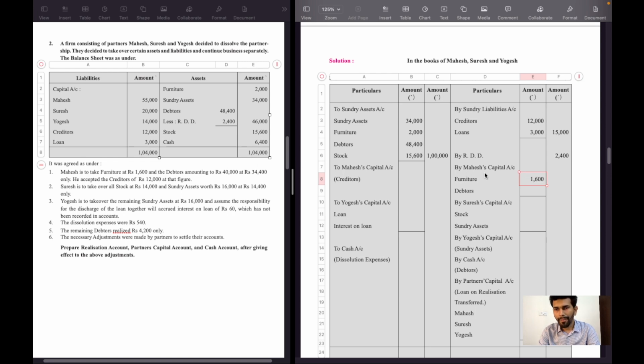So we will write by Mahesh capital account, furniture 1,600, and debtors amounting to 40,000 rupees at 34,400. Total debtors are 48,400, and debtors amounting to 40,000 rupees are taken over by Mahesh at the rate of 34,400.